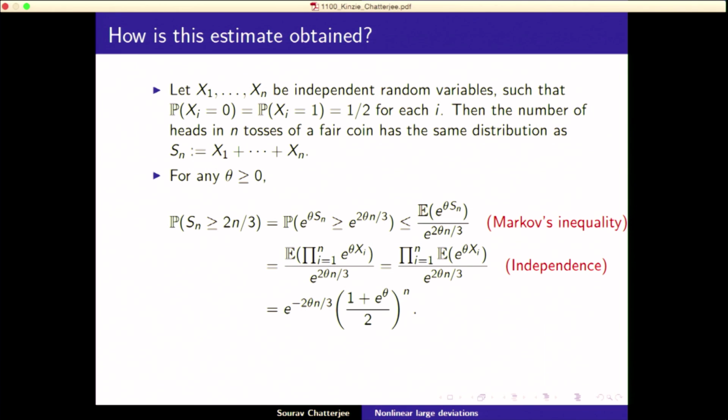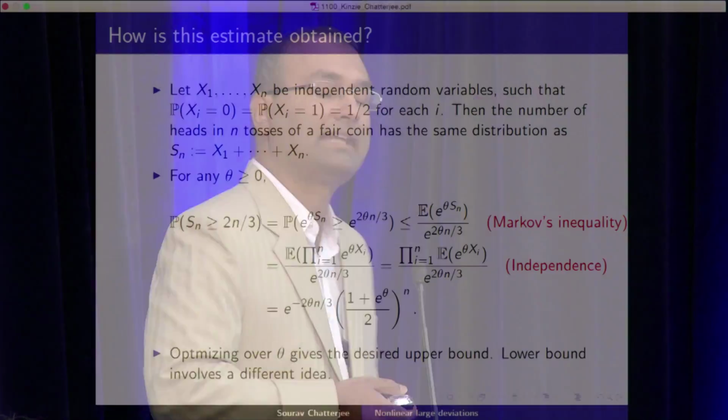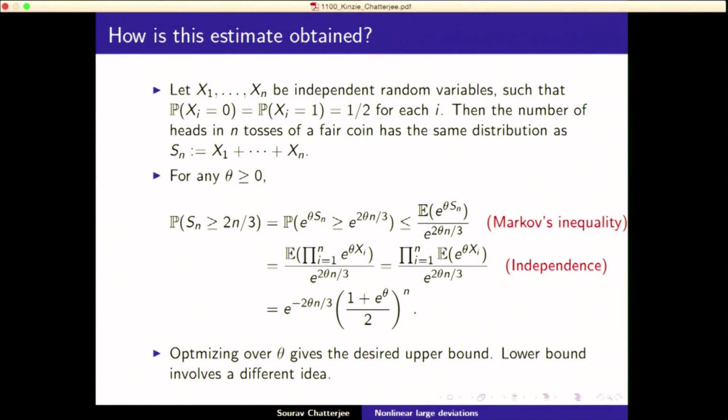Now, the nice thing about this one is that it's a product of independent random variables, so it breaks up as a product of expectations, and each of them is easy to compute. These are just 0, 1 variables, so you can write this down. So you use Markov's inequality, use independence, and then you optimize this bound over theta, and you get some upper bound on this probability. Okay, so this is less than or equal to. Now, the interesting thing is that this upper bound is actually the correct asymptotic, and that requires a different idea.